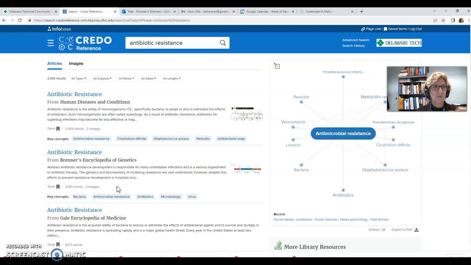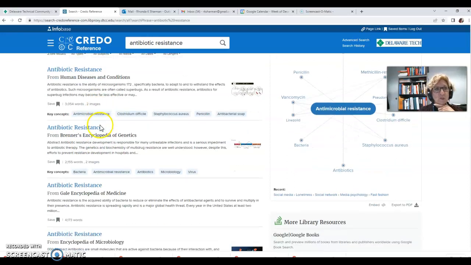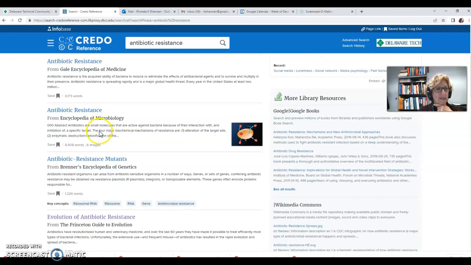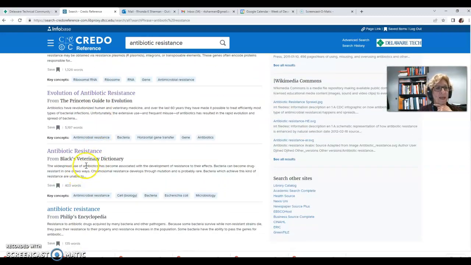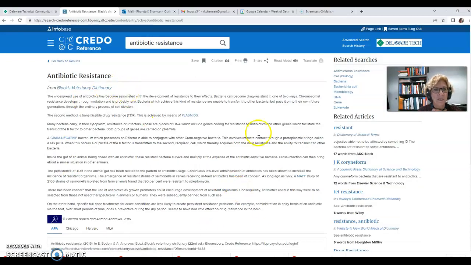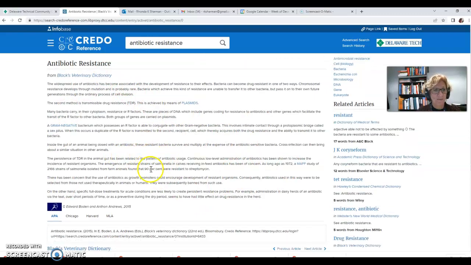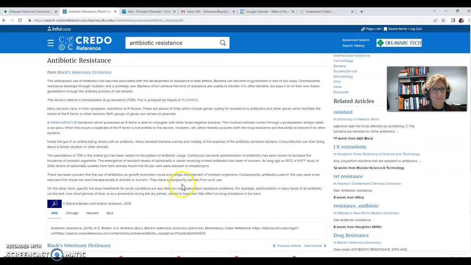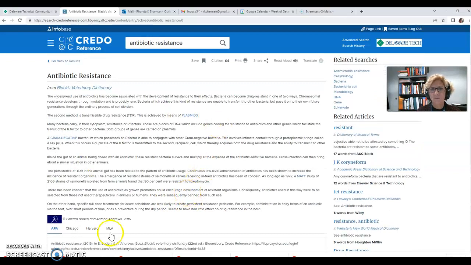for their animals. So one place you might want to look is here we have a veterinary dictionary. So we could look at that one and we'll get some information that's pertinent to the farm industry. Not particularly long, but probably would be okay. It is a little short, so maybe we'll look at some other items.